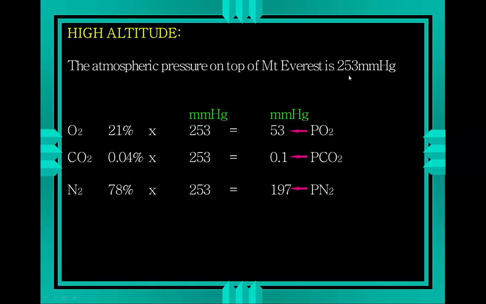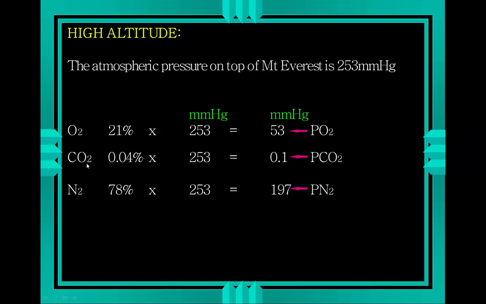Given that we said the proportions of gases are not different, we can simply calculate the partial pressure of the major gas components at this altitude. So if we look at oxygen, approximately 21% of the atmosphere is oxygen, be it at sea level or at the top of Mount Everest. If the total pressure on top of Mount Everest is 253, 21% of that is 53, so we have a partial pressure of oxygen at Mount Everest of only 53 millimeters of mercury. This is quite significantly lower, obviously, than the 160 or so millimeters of mercury partial pressure of oxygen you would see at sea level.